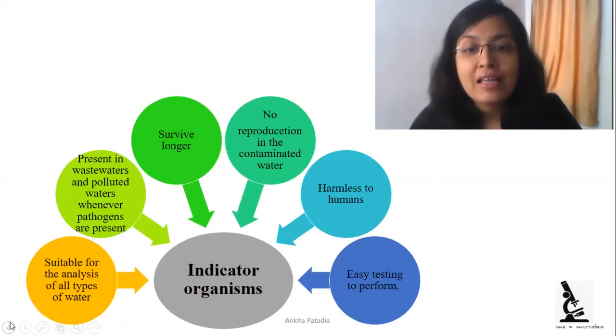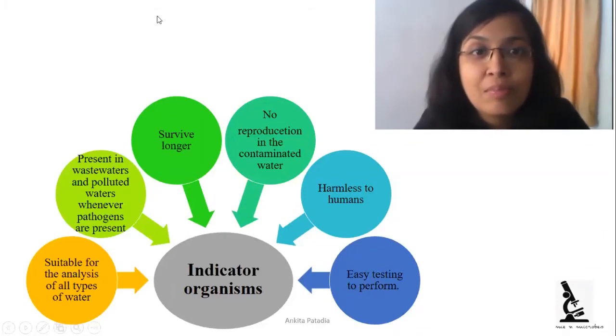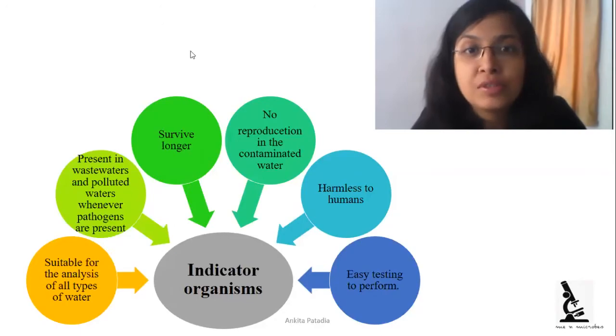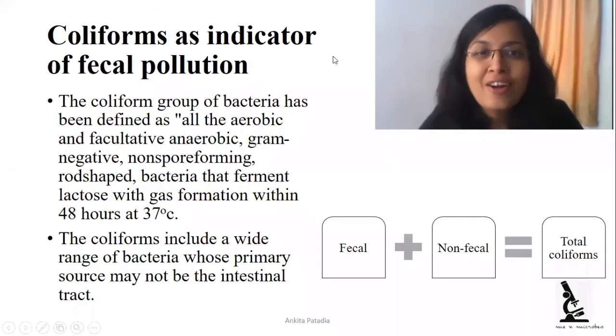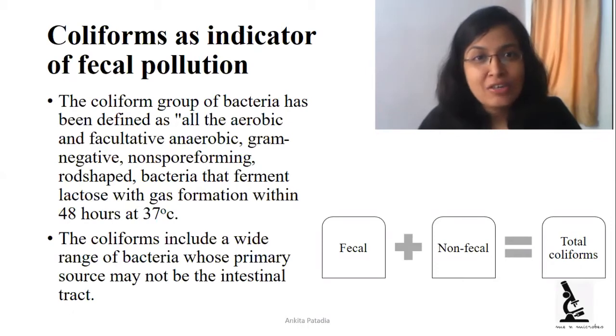And finally, it is required that testing is easy to perform to check the presence of these organisms. So here coliform is fulfilling all the required criteria for the indicator organism. That's why we are considering the coliform group of organisms as an indicator organism.